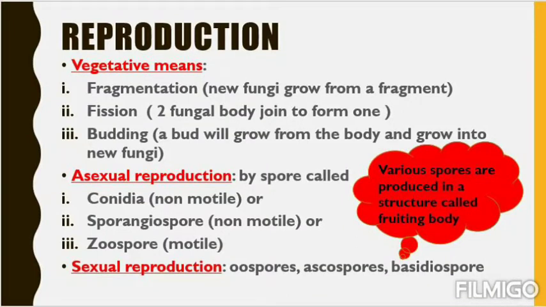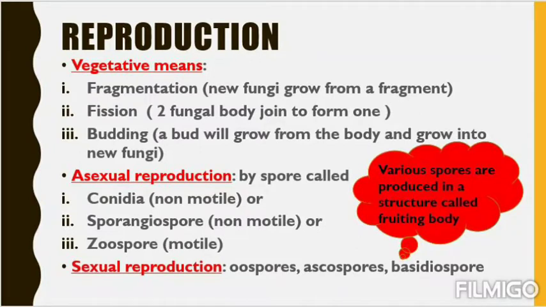The vegetative means is divided into three types. First one is fragmentation. That means when a fungus is divided into multiple fragments, each fragment will grow into a new fungus. So interesting. It's like magic. If we cut the fungus into fragments, each fragment can grow into a new fungus.